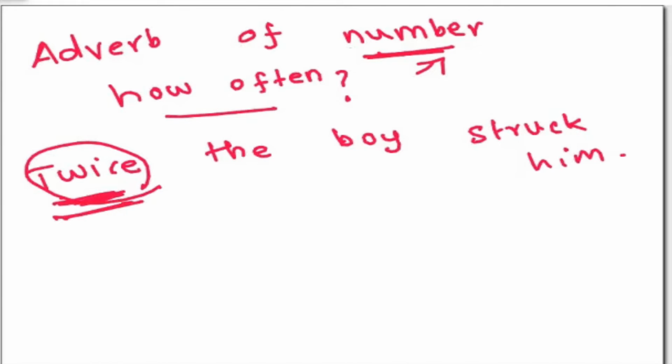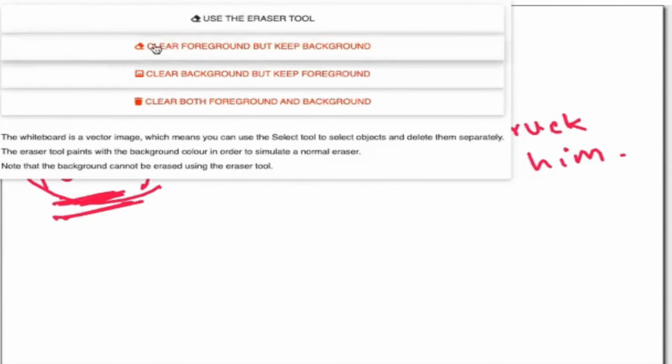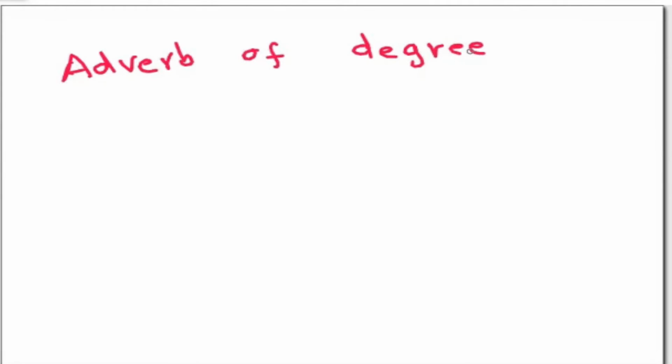So this was another kind of adverb. Now let me explain one more, another kind, that is adverb of degree. Now this is the fifth part of adverb, that is adverb of degree.